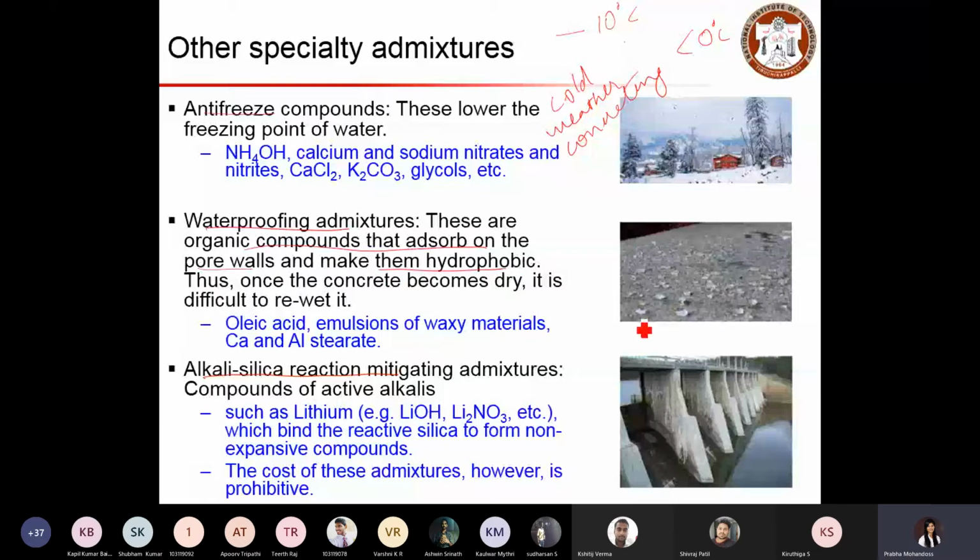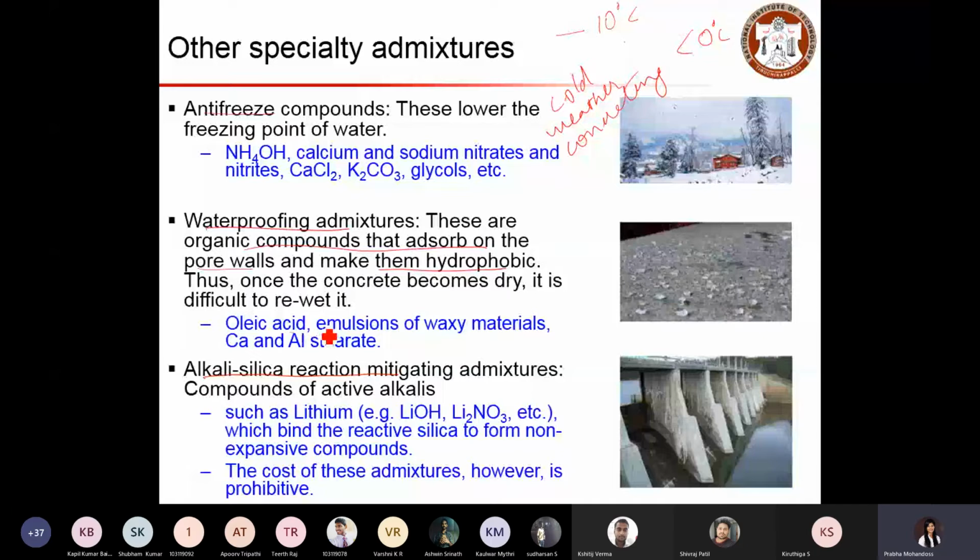So you can see the image here. This is a concrete pavement that was constructed using waterproofing admixtures. When we have such admixtures in concrete, the surface becomes very hydrophobic. If you pour some water, it will not absorb, and you can see the water forming beads on the top of the surface. So it becomes very difficult to re-wet the surface once the concrete becomes dry.